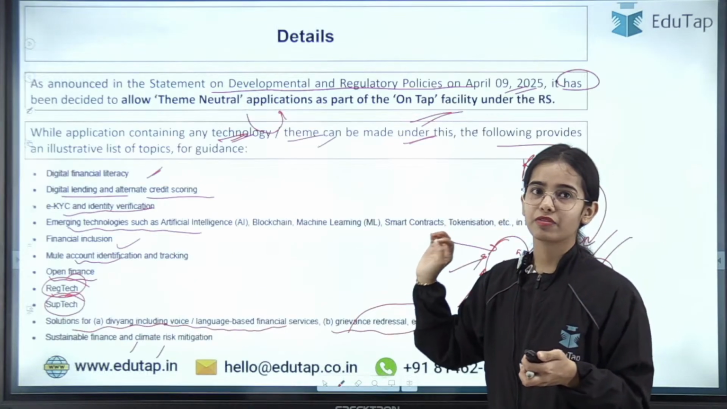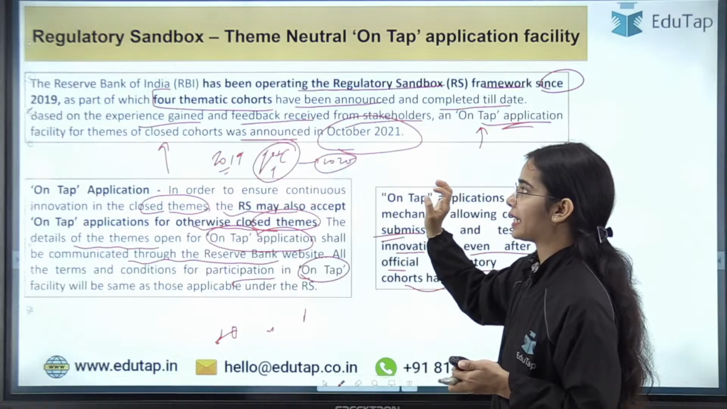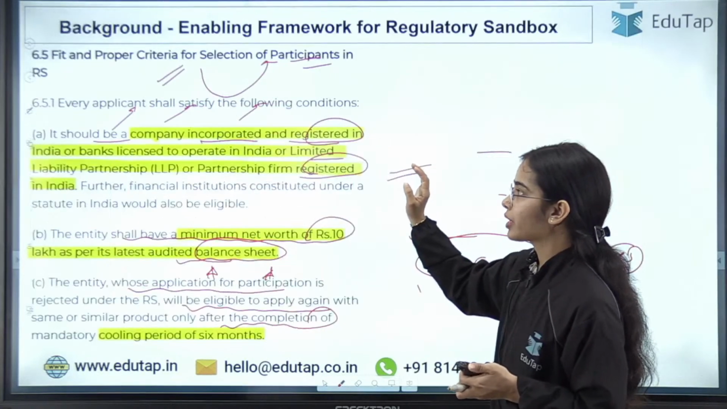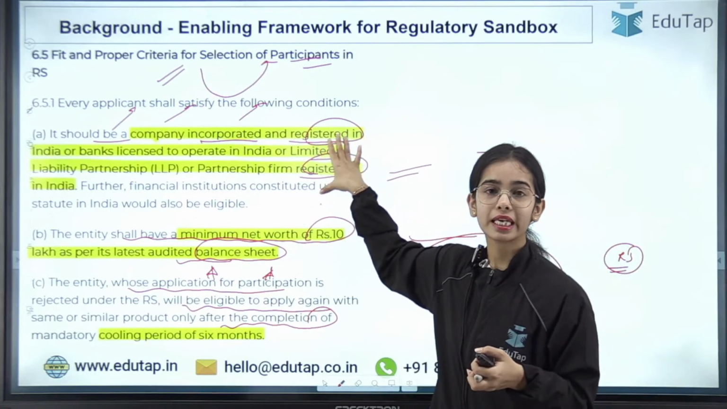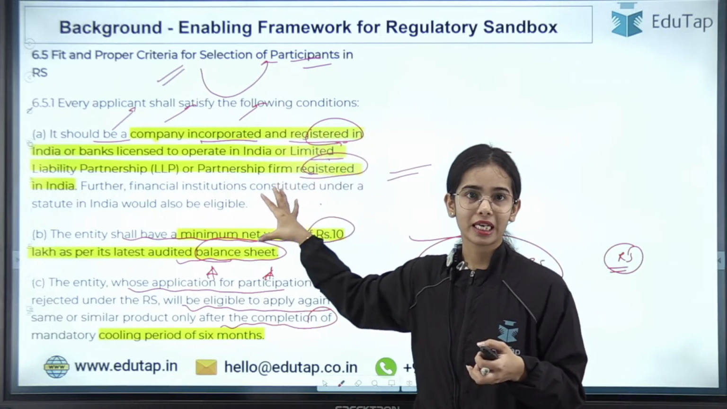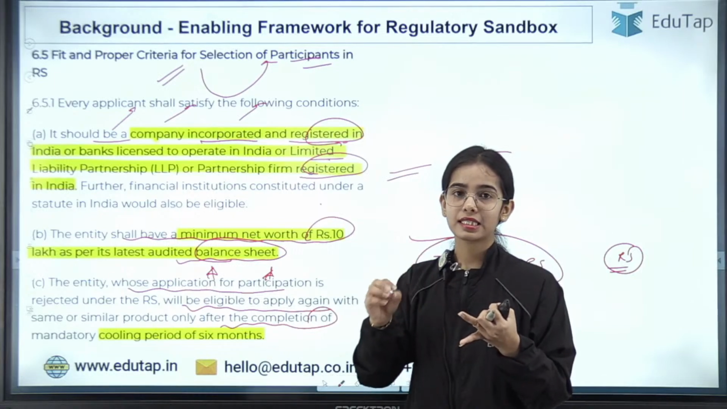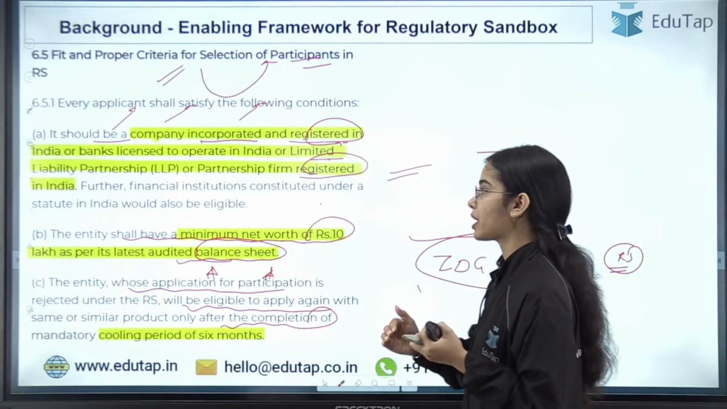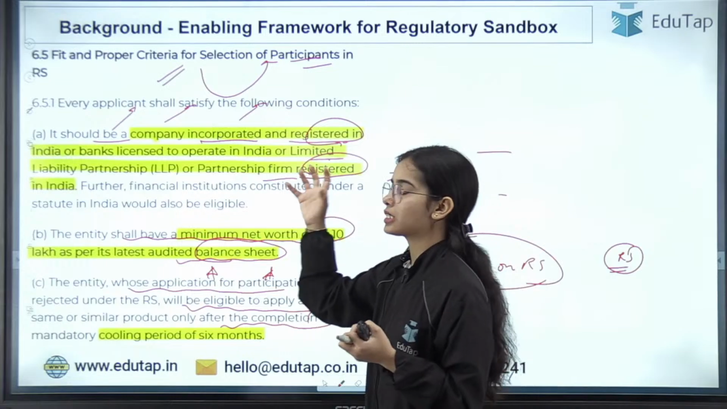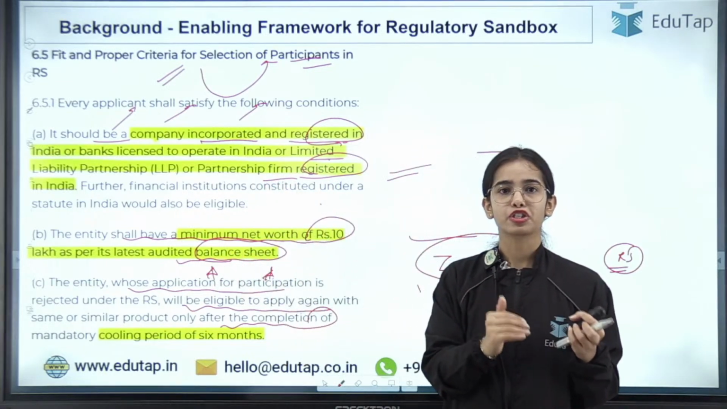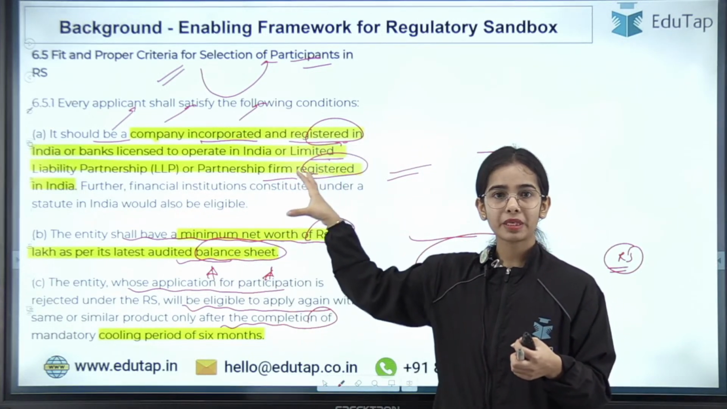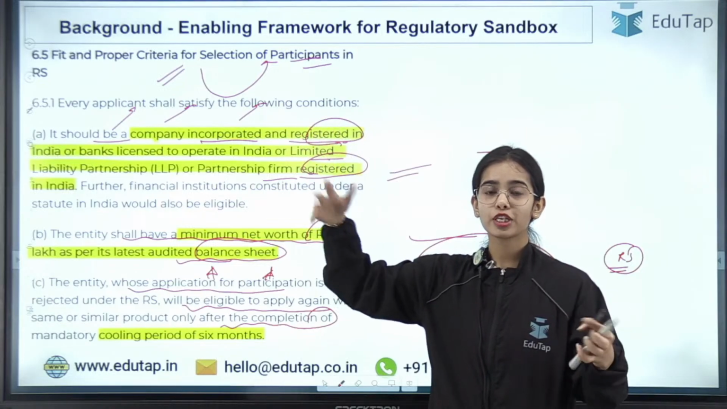It has been very specifically told, through the fit and proper criteria, that only these are allowed in the regulatory sandbox domain: a company incorporated and registered in India, a bank licensed to operate in India, a limited liability partnership or partnership firm registered in India, connected with the financial sector. These are the big companies doing innovation for their profit.